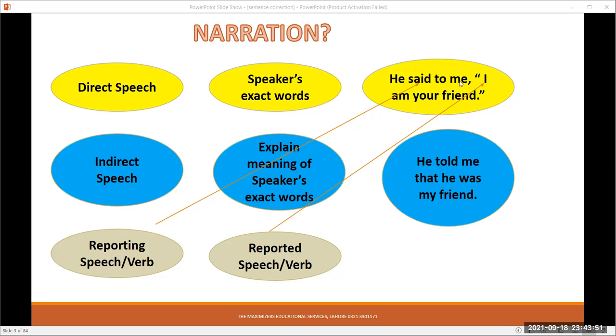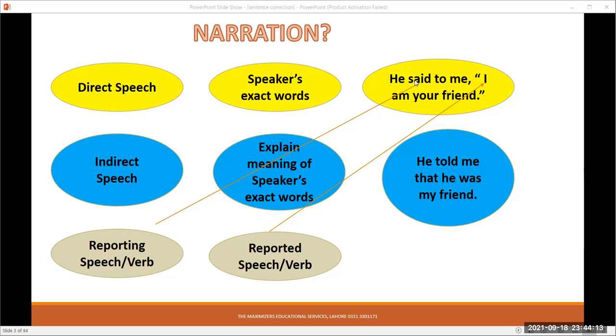So these words are being reported by placing inverted commas or quotation marks before and after these words. So this whole sentence will be called reported speech, and the verb here will be called the reported verb.